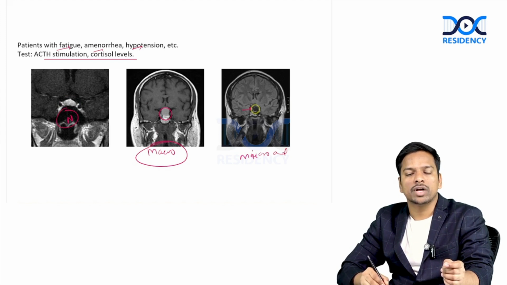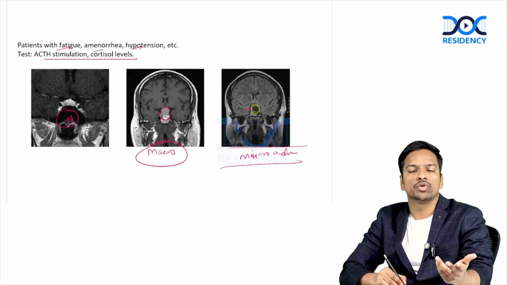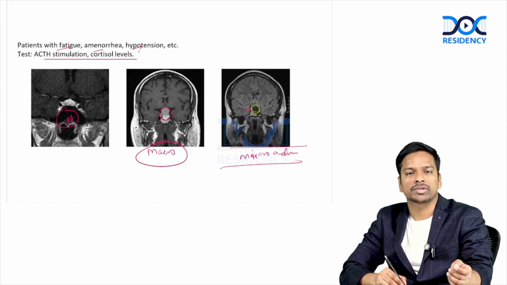Of the pituitary. So basically this will compress the pituitary, reducing all the function. That's why you can see fatigue, and amenorrhea because FSH and LH are low, and hypotension because of your other hormones being reduced, mostly cortisol, ACTH.